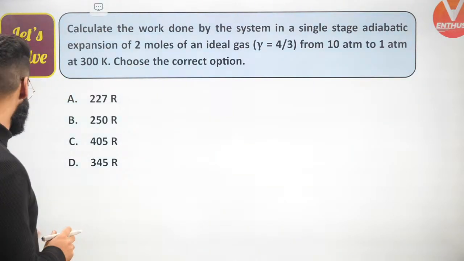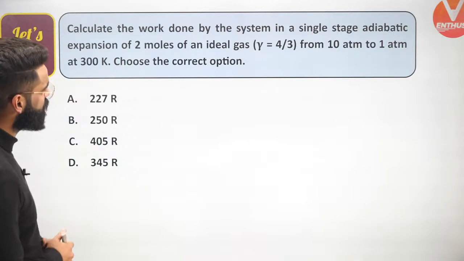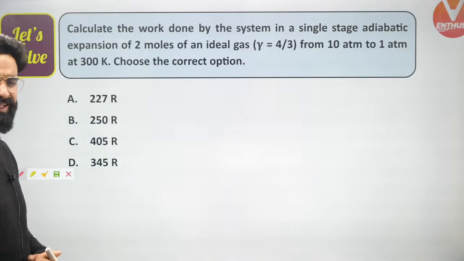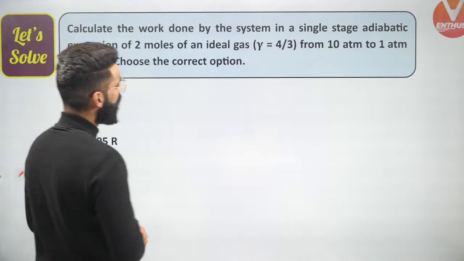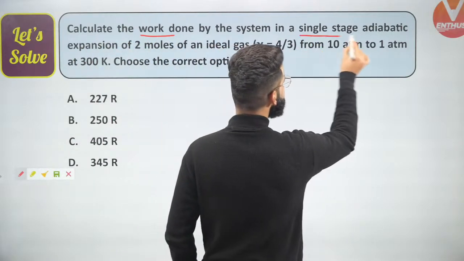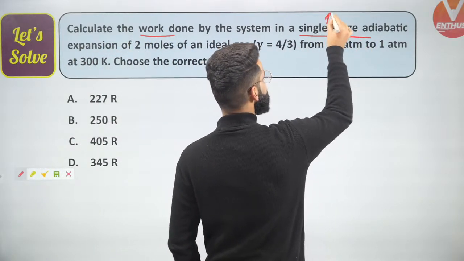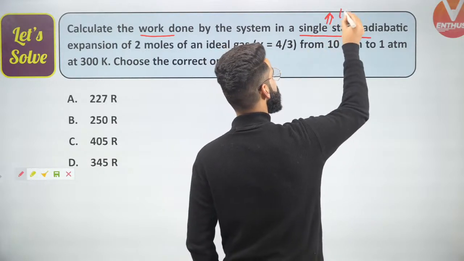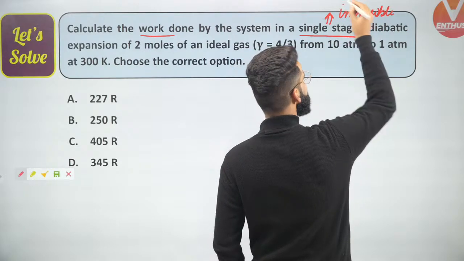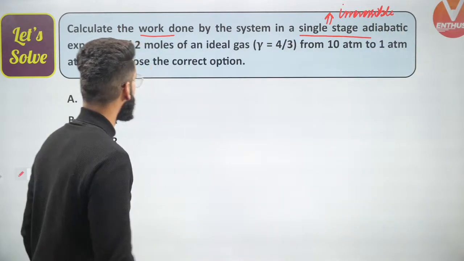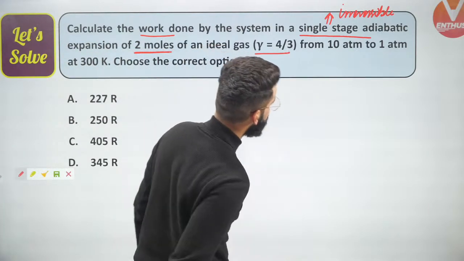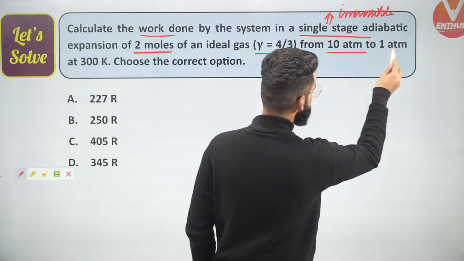Let's do this sort of a question, guys. This is one nice question but lengthy at the same time, yeah? Calculate the work done by the system in a single stage. Single stage, what does that mean? That means the process is irreversible. Single stage adiabatic expansion of 2 moles of ideal gas. n value is given to me as 2. Gamma for the gas is 4/3, from 10 atm to 1 atm.